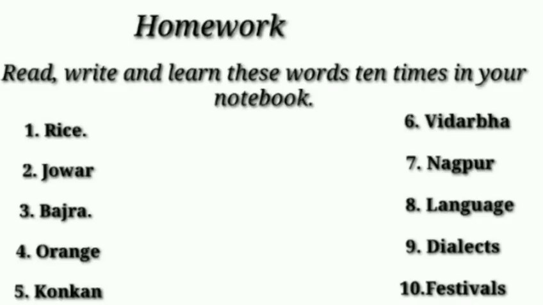And now for homework, students, you'll have to read, write and learn these words 10 times in your notebook. The first word is rice, second word jowar, third word bajra, fourth word orange, fifth word Konkan, sixth word Vidarbha, seventh word Nagpur, eighth word language, ninth word dialects and the tenth one festivals.